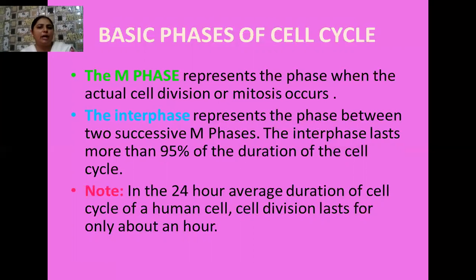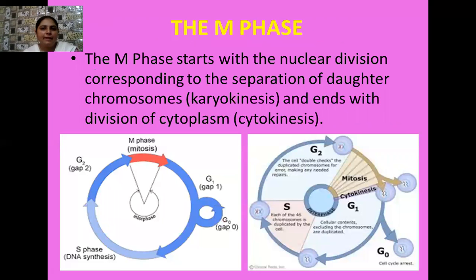Okay students, here I have written one note. In a 24-hour average duration of a cell cycle in human cell division, the division only lasts for 1 hour. That means out of these 24 hours, 23 hours are consumed for necessary preparation for cell division, and only 1 hour is there for the cell division itself. So the process of cell division takes place in 1 hour only. It is not a time consuming process.